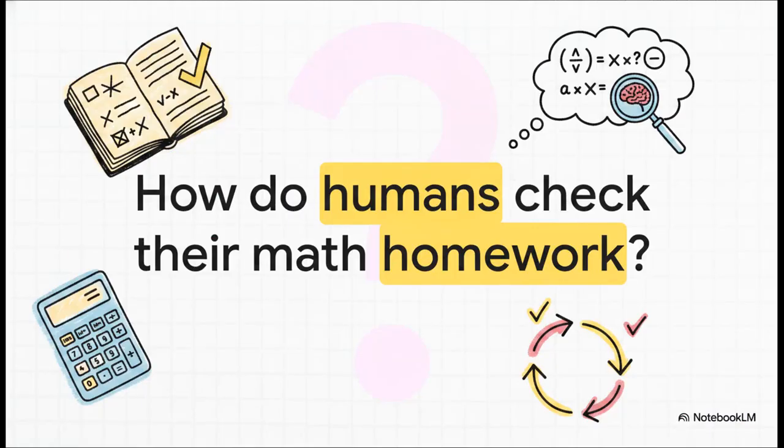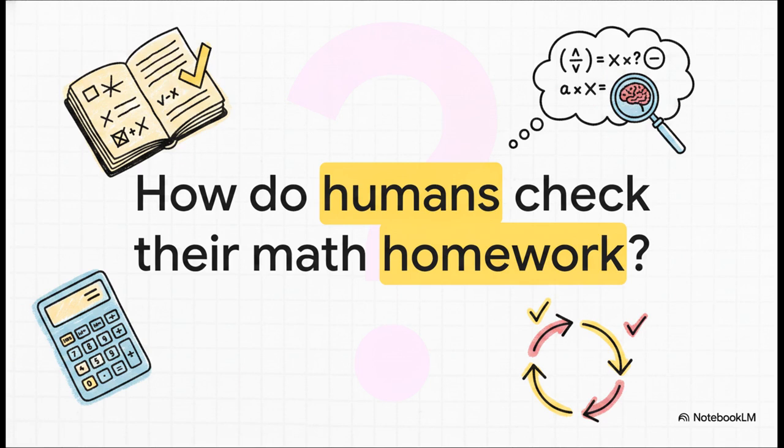Historically, fixing this domino effect required training an entirely separate, super expensive verifier AI model just to check the math of the first model. But as you can imagine, that requires a massive amount of human-labeled data and a ton of expensive compute. It's just incredibly inefficient. But researchers realized there was a much simpler, cheaper way. To find it, they asked a really basic question. How do humans check their math homework?